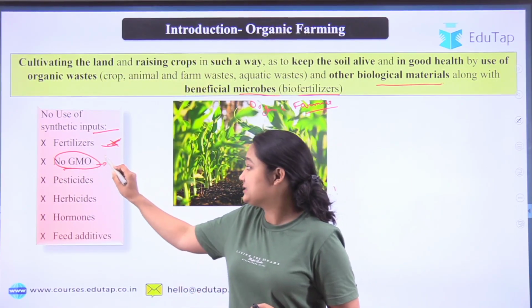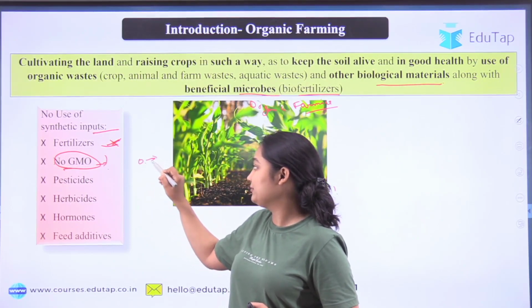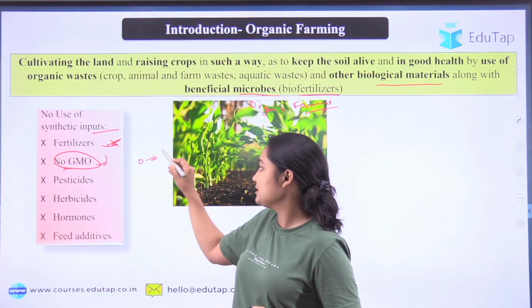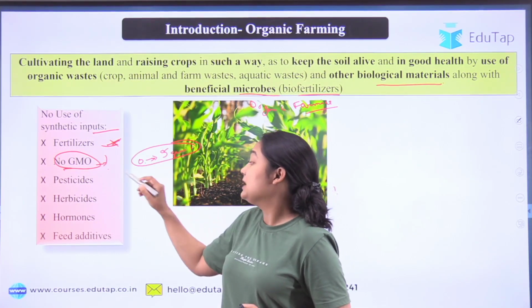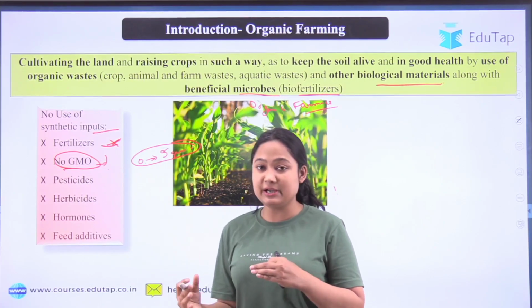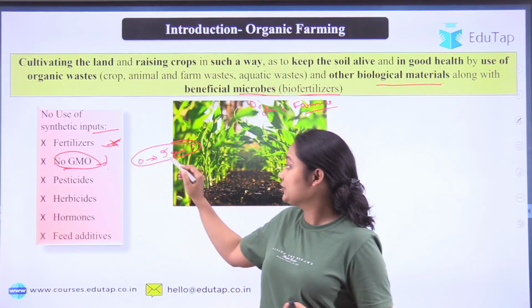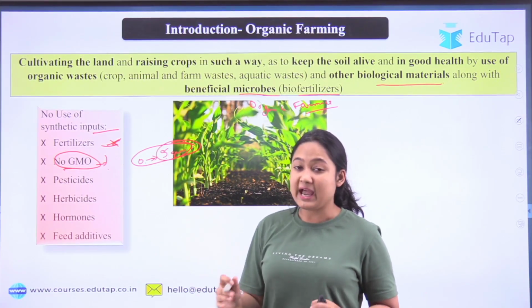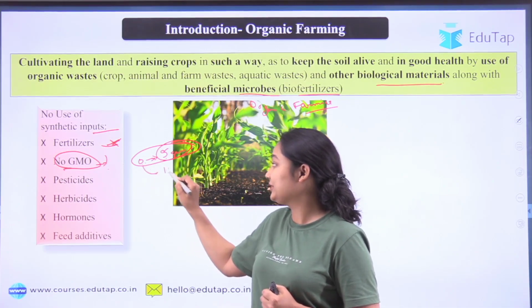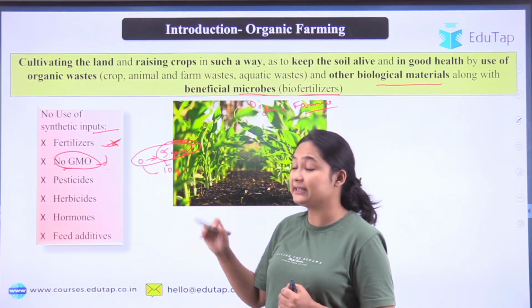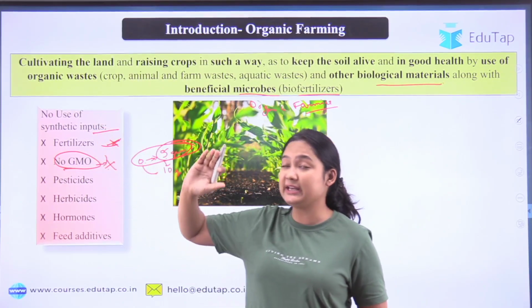See, what are these seeds? Naturally, suppose one grain of your wheat, if you sow it, gives 5 grains. It's an example. But in GMO, if we know what kind of gene is controlling the grain number, and if we manipulate it, this particular grain of wheat will give 10 grains. So productivity is instantly doubled. But we cannot use such seed in organic farming.